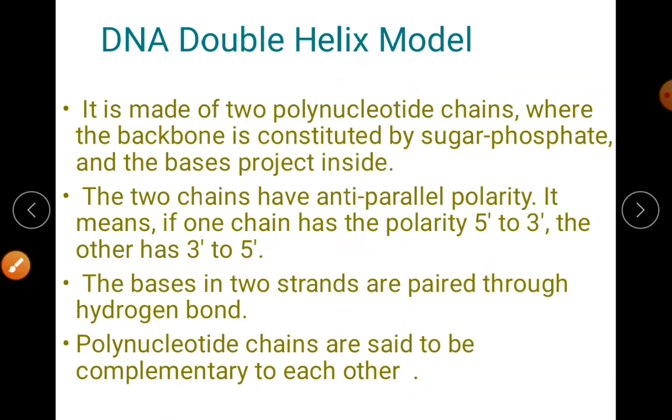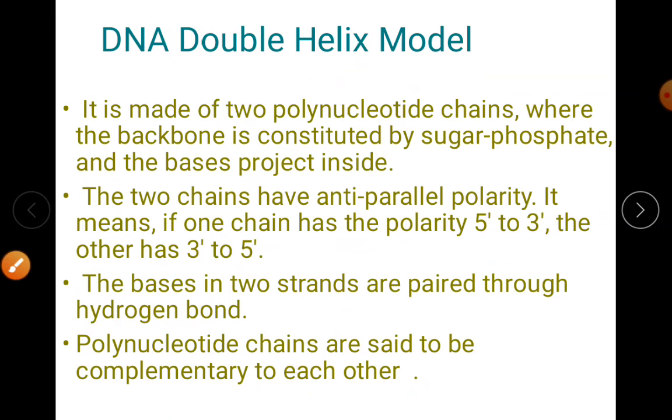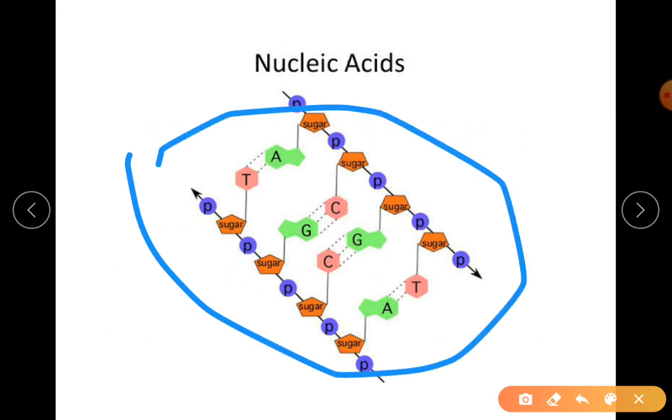Now coming to the nitrogenous bases, they are paired with the help of hydrogen bonds. Now for pairing, we give the term complementary. So even the whole chain will be complementary. Just to go back, I'm going back to show you the picture here. This is called a complementary strand. Why complementary?